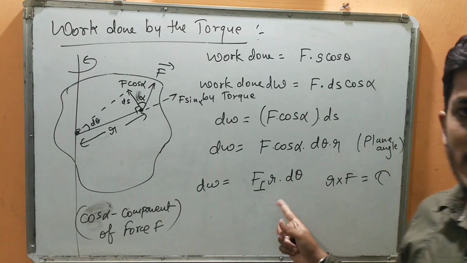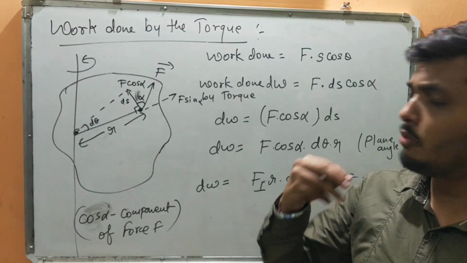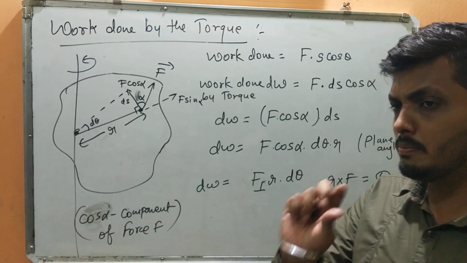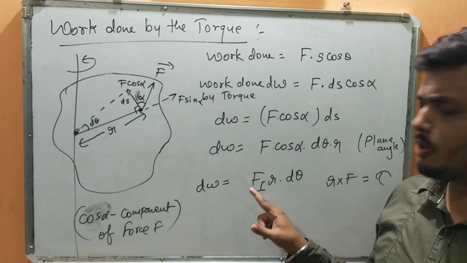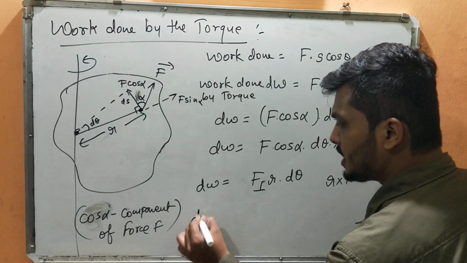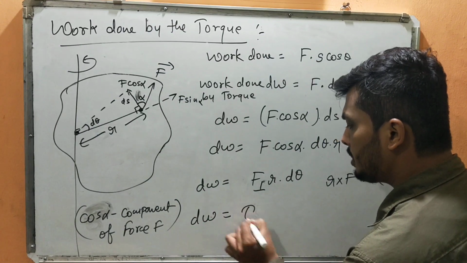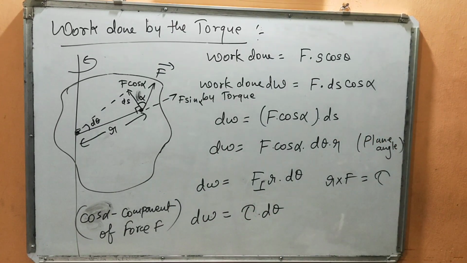You should always write r cross F because it is a vector quantity and it is important to show the direction. Forget the directions for the time being and just understand the magnitude. r cross F gives you torque. So dW is equal to torque into d theta. Got it?